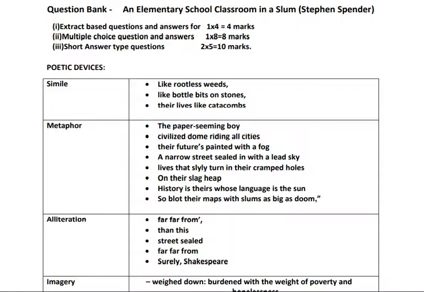So if there is a question on the first stanza, you can be sure that there will be a question on the poetic device. Like rootless weeds, the poet is referring to the hair of those children, like rootless weeds, which are not combed properly. So that's why the poet says, far, far from gusty waves the children's faces like rootless weeds, the hair torn round their pallor.